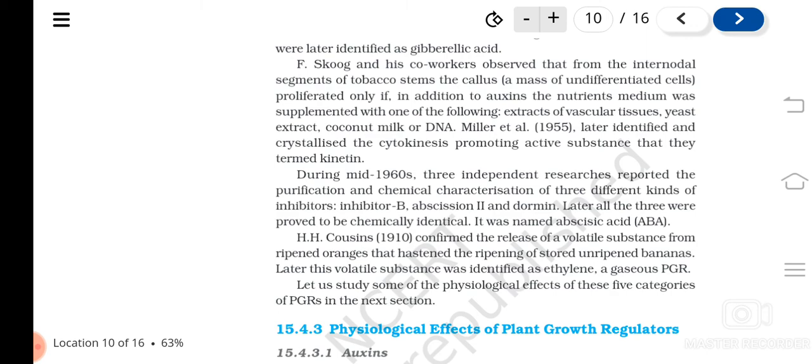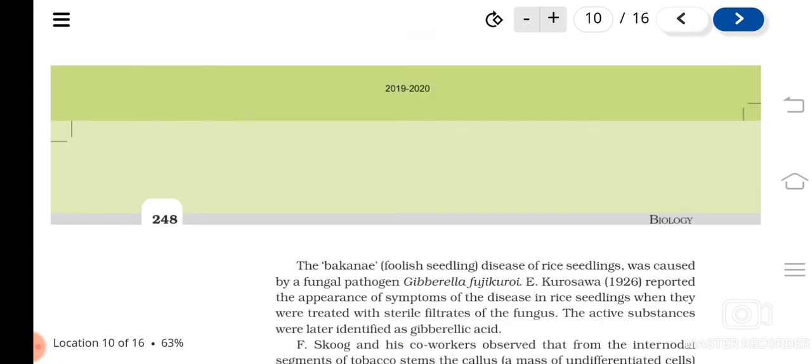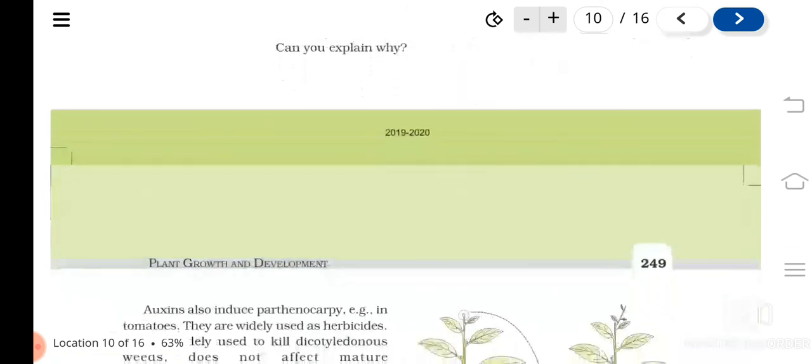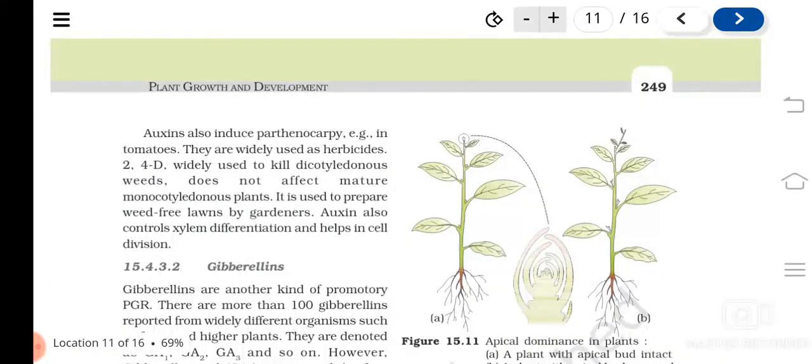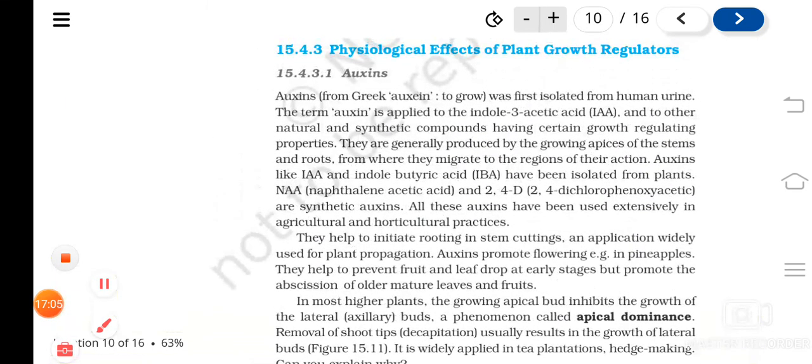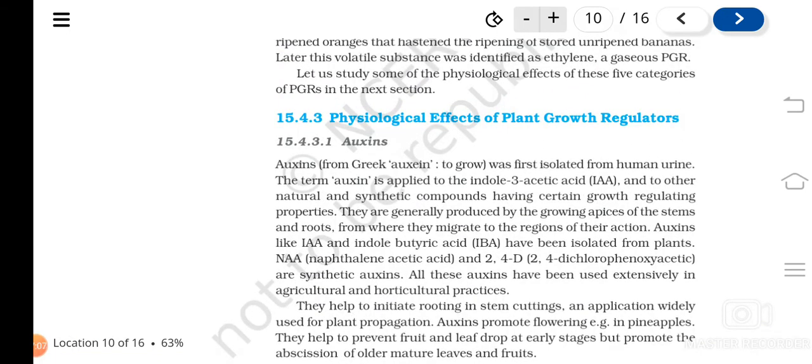Understood? So these are the different kinds of plant hormones. What are the different kinds of plant hormones? That is auxins, gibberellins, cytokinins, abscisic acid, and ethylene. So these are the different kinds of plant hormones. I have also explained to you how they were all discovered.